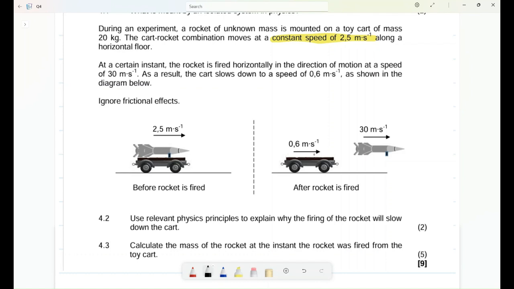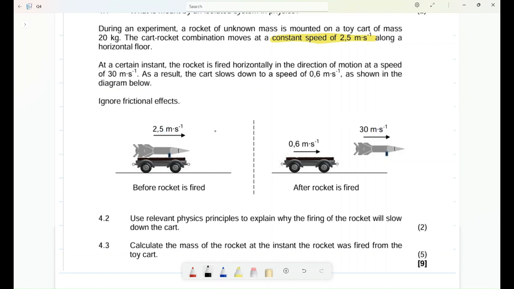This one, can you see they were moving at the speed of 2.5, but now the speed of this one is 0.6. The case is that it was moved back a little bit. But since it had a greater momentum, it managed to still move forward, but now with less velocity. And this one accelerated.